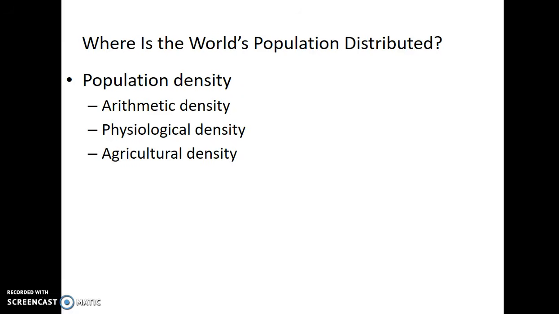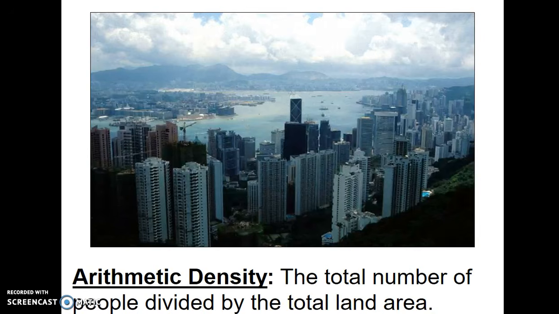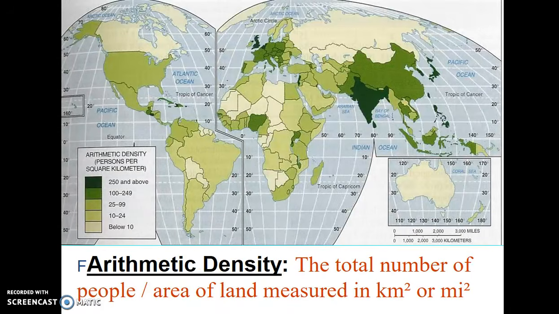Let's talk about the three types of density again. We've talked about this before. We have arithmetic density, the total number of people divided by the total land area. This is difficult because this assumes that people are evenly distributed, and doesn't take into consideration clustering. We have this arithmetic density. You can see where the world's population is extremely densely populated.